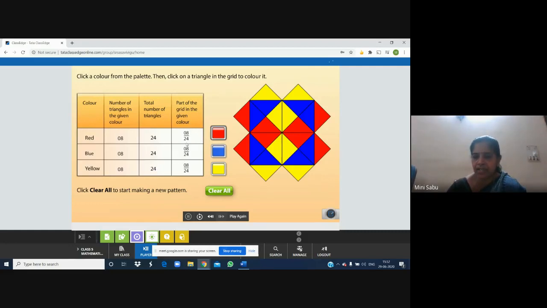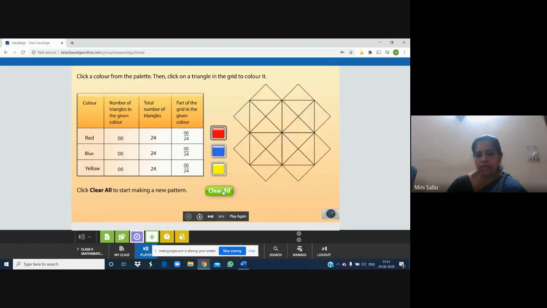And see the fraction here. Out of 24 triangles, 8 are colored red. So 8 by 24. Out of 24 triangles, 8 are colored blue. So 8 by 24. Out of 24, 8 are colored yellow. So 8 by 24. I don't know, it came the same. Now, if you want to clear it and make another pattern, you can just click Clear All. Then it has gone and the table is back.